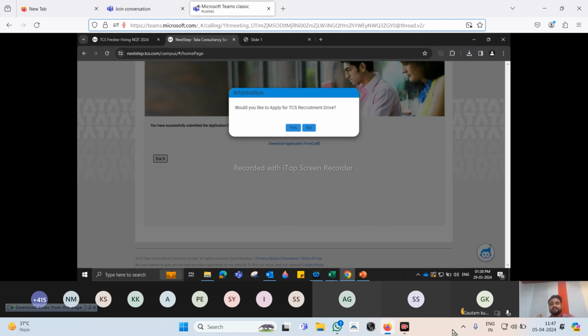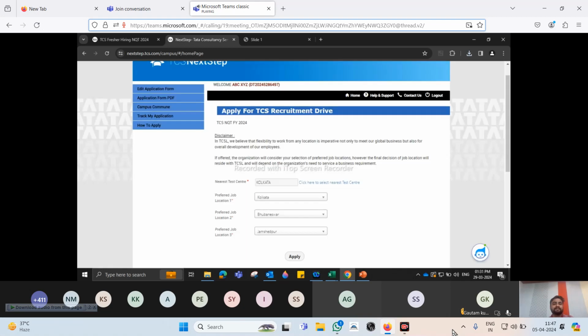Now, this is most important, most crucial. If somebody has done registration and filled up the application form, will they be considered for the process? No. All of the candidates who have just done registration and application are just another candidate sitting in the system. They would not be considered. Only the candidates who have registered, completed application, and applied for drive will be considered. You mandatorily click yes on this, then you are taken to a page which looks like this, right?